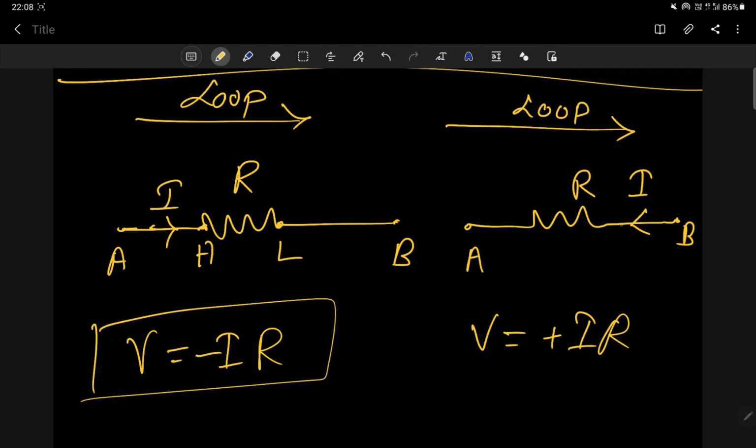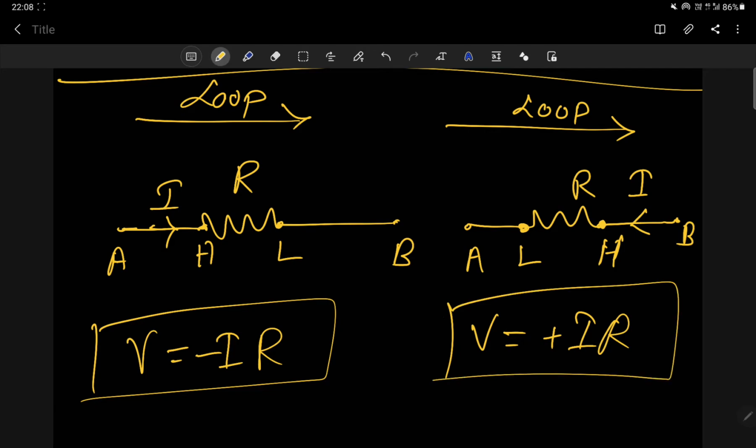And here current is flowing in the opposite direction, and you are moving from left to right, so the left side has lower potential and the right side has higher potential. Why? Because current always flows from higher to lower. But you are moving from left to right, so you are moving from lower potential to higher potential, that's why potential is taken as positive.